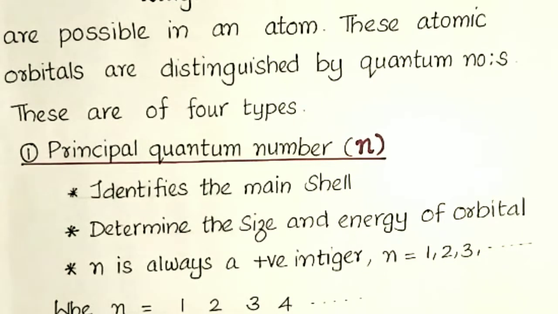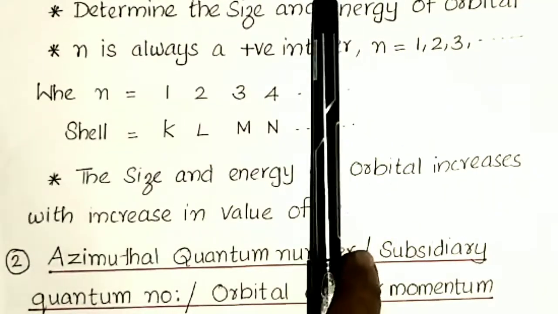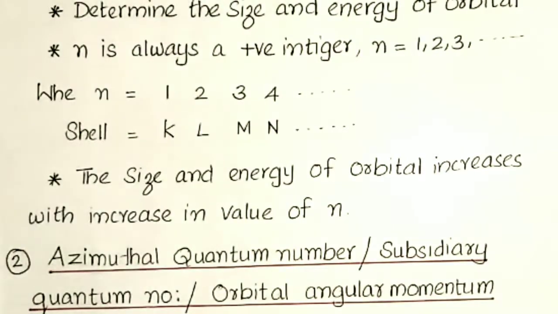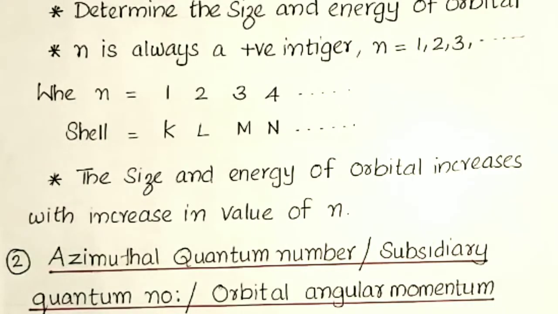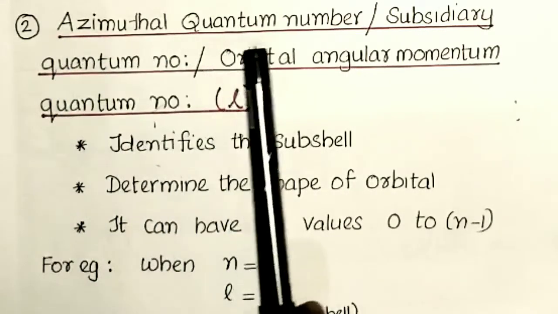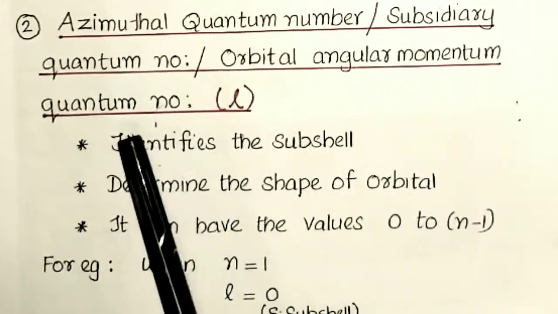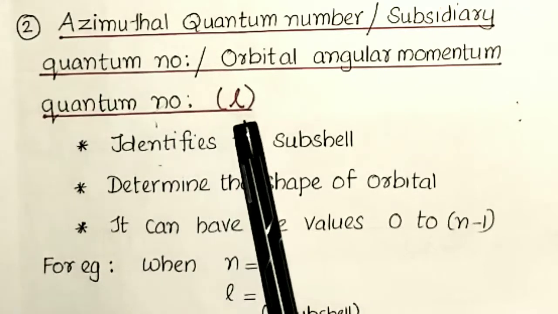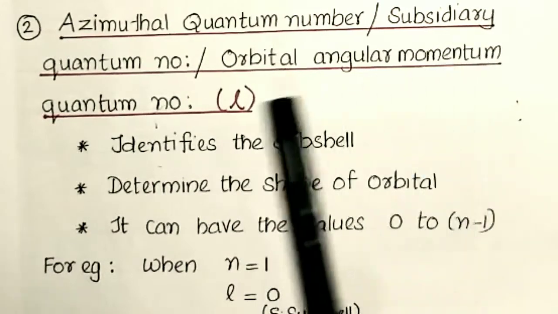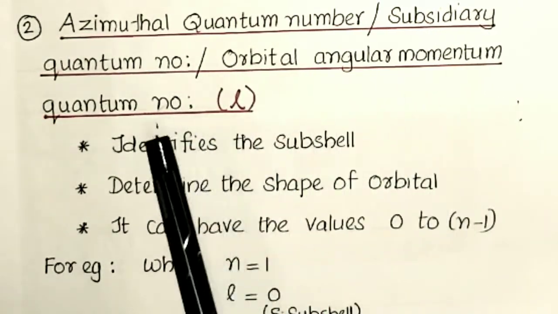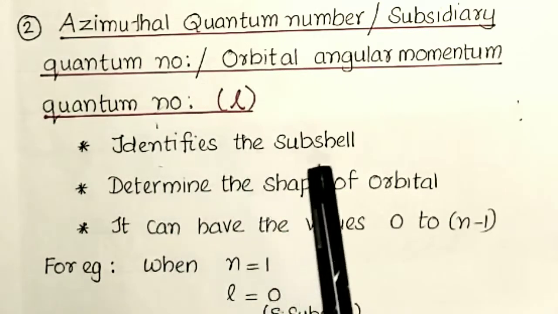So this is the principal quantum number n. From it we can identify the main shell, size and energy of the orbitals, and it can have the values 1, 2, 3, etc. The second one is the azimuthal quantum number, or subsidiary quantum number, or orbital angular momentum quantum number, denoted by the symbol l.